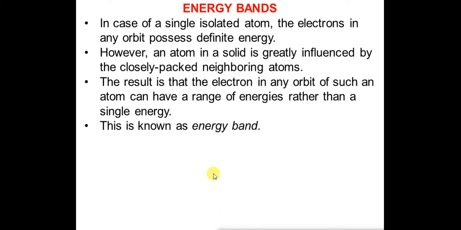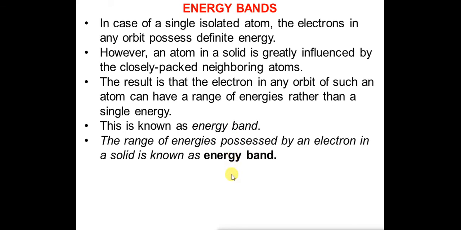So this is known as an energy band. The band of energies, or the range of energies, possessed by an electron in any orbit is called an energy band. How will we define an energy band? The range of energies possessed by an electron in a solid is known as an energy band.